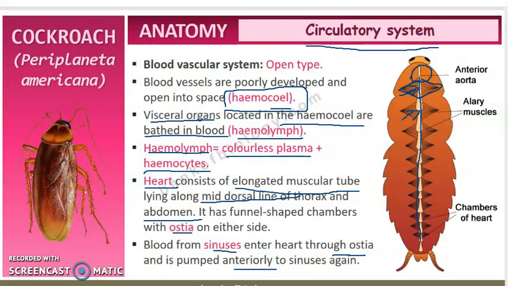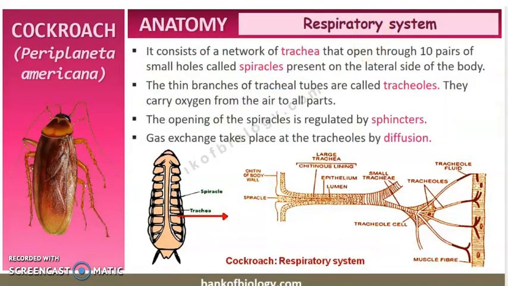Now let us move on to the next system, children, which is the respiratory system. Now respiratory system is the part through which the organisms take in oxygen and release carbon dioxide. In cockroaches, it consists of a network of trachea that open through 10 pairs of small holes called spiracles, which are present on the lateral side of the body.